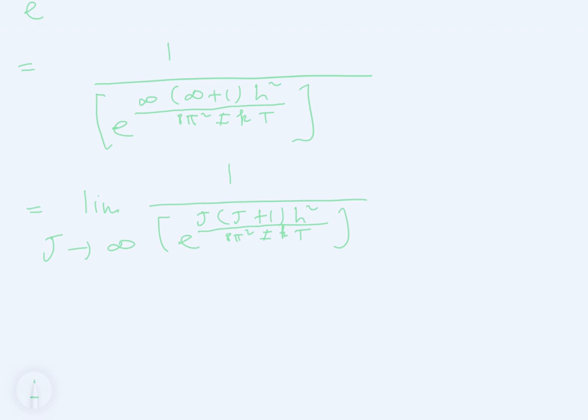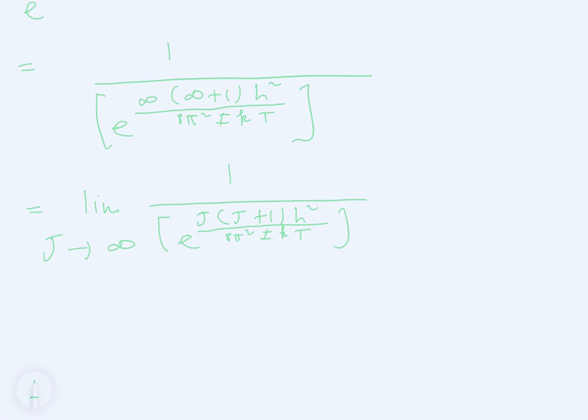So assuming that I, K, T are positive, as j gets bigger and bigger, e to the power of j times (j plus 1) h squared over 8 pi squared IKT is also going to get bigger. It gets unbounded. So as it gets bigger, obviously 1 over this e to the power is going to get smaller and smaller.